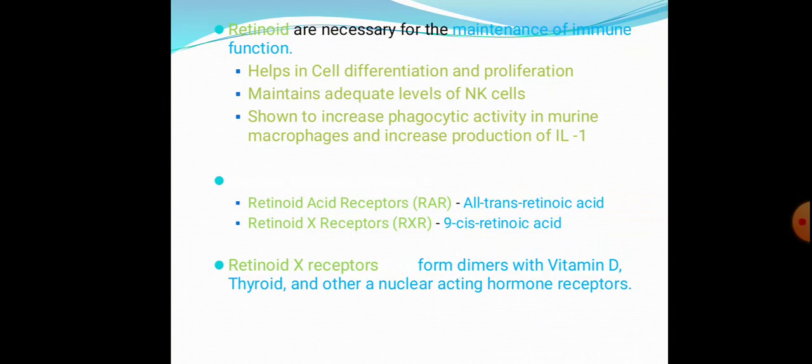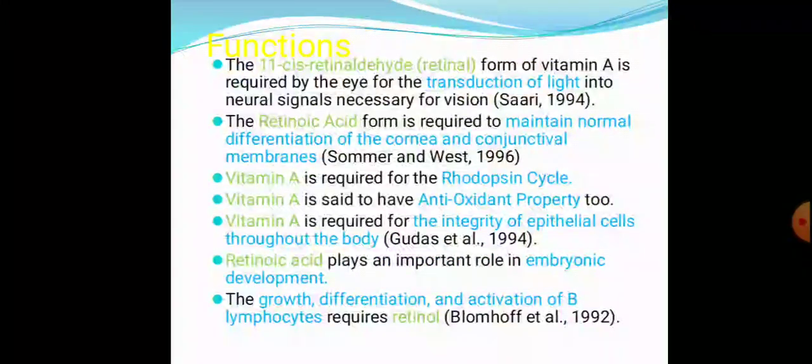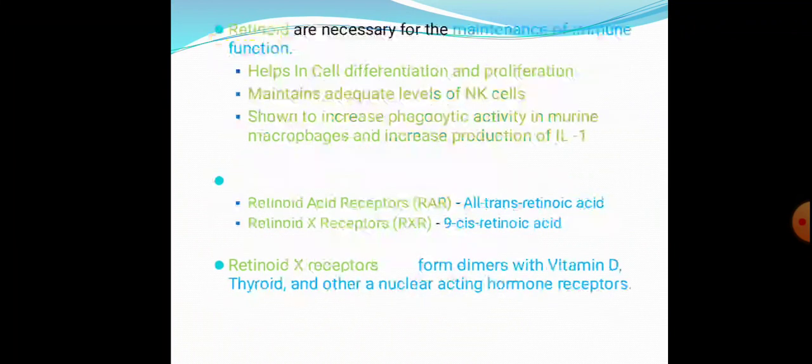These are the 2 types; I will explain it later. Just see the functions of vitamin A now. Which are they? Helps in transduction of light, helps in normal differentiation of cornea and conjunctival membrane, involved in Wald's visual cycle, has antioxidant property, maintains the integrity of epithelium, helps in embryonic development, activation of B lymphocytes, and also has some role in immune function.